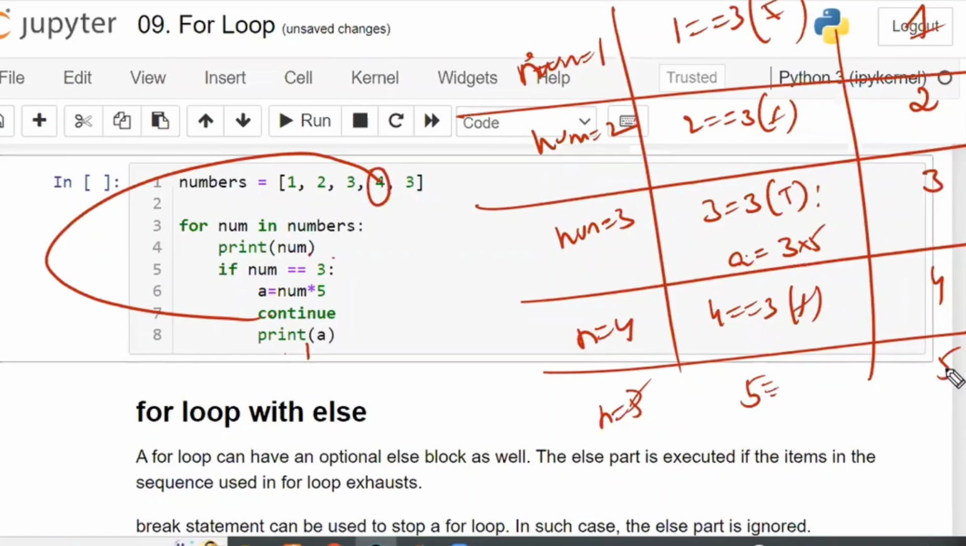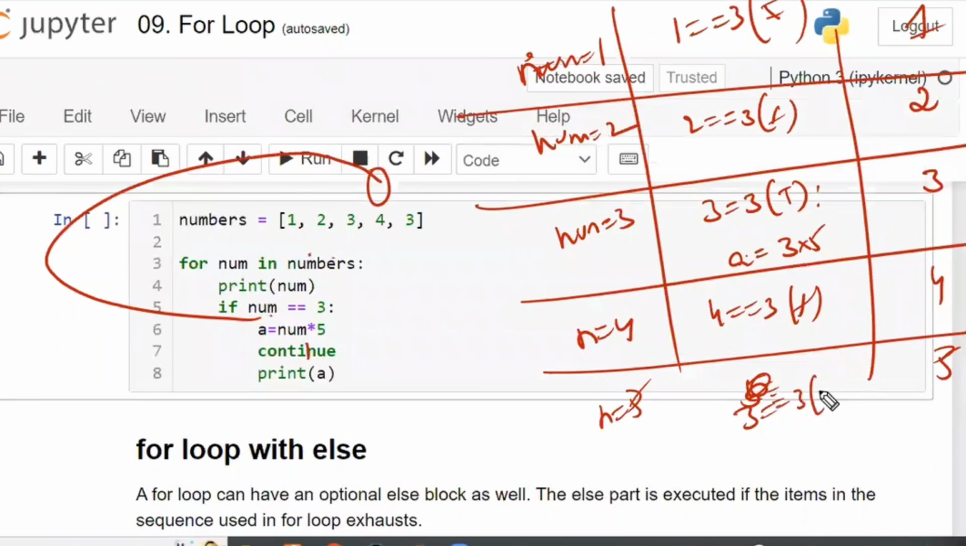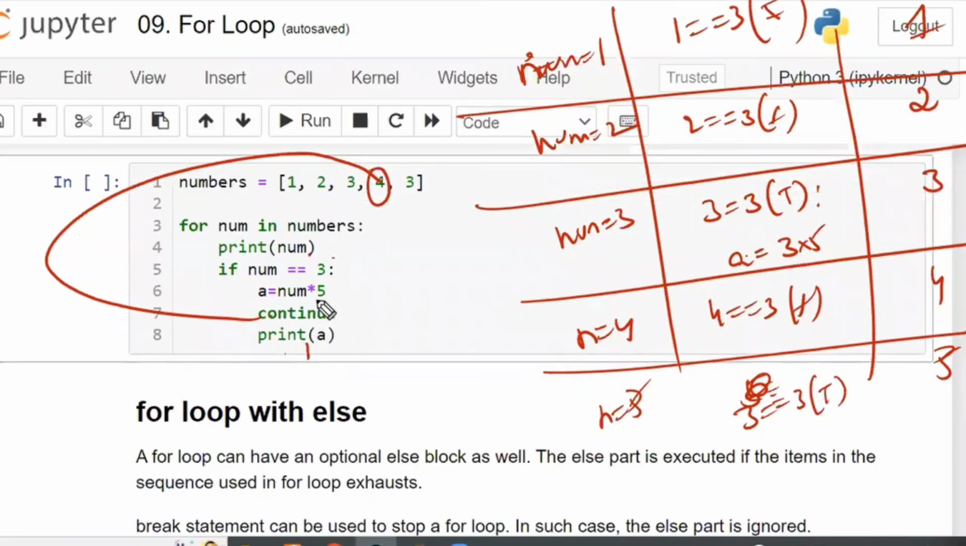Again 3. Print 3. Again it enters into the loop. That is, 3 is equal to 3. Again true. Now A is equal to num into 5, that is A is equal to 3 into 5, which is nothing but 15. Continue. Continue means go to the next one. Here everything is completed, now it will come out. Print A will not be executed because continue is here.